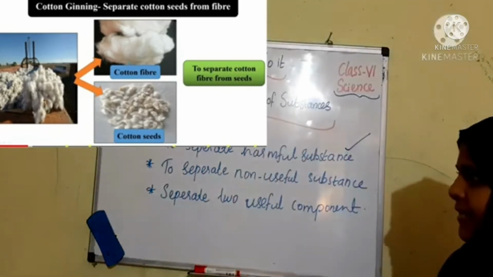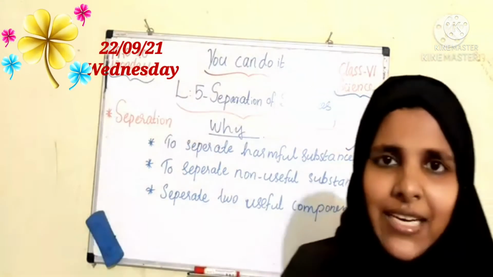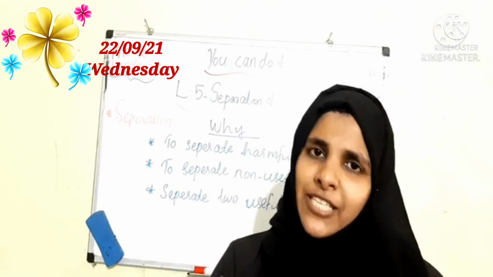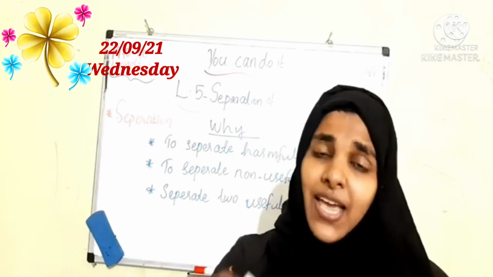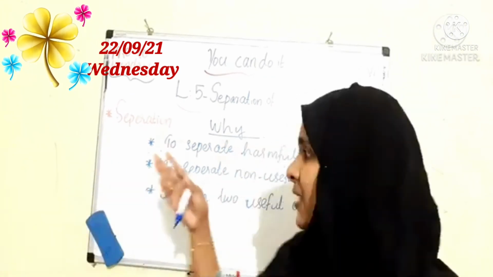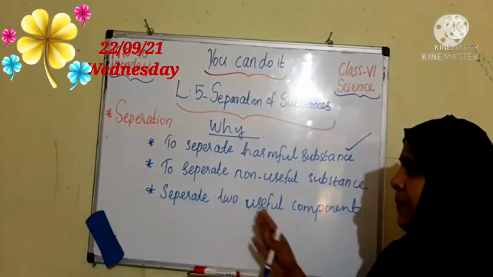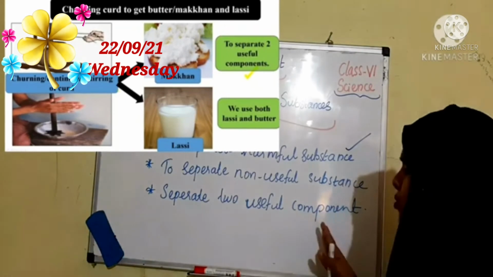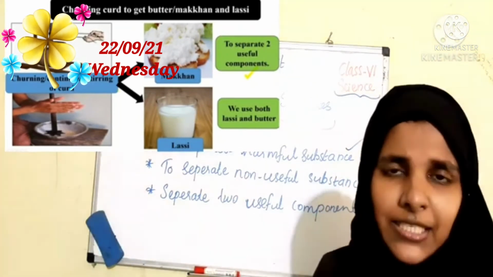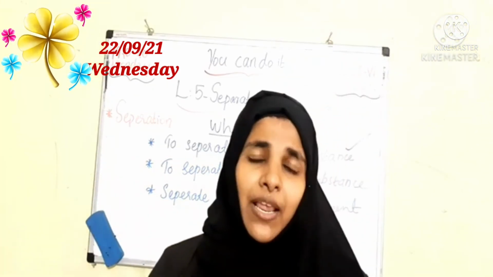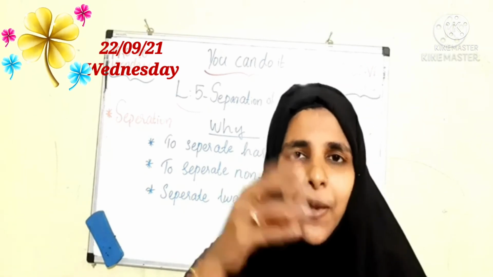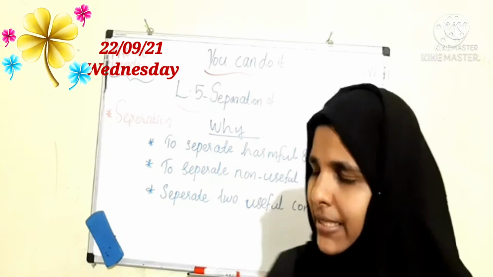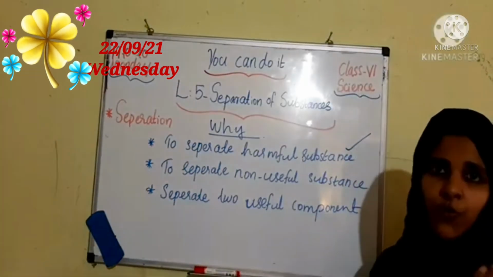So we are separating non-useful substances from the mixture. Then, to separate two useful components. What are they? Just now I already told one example. Lassi and butter we are separating from churning of curd, right? That is separating two useful components.